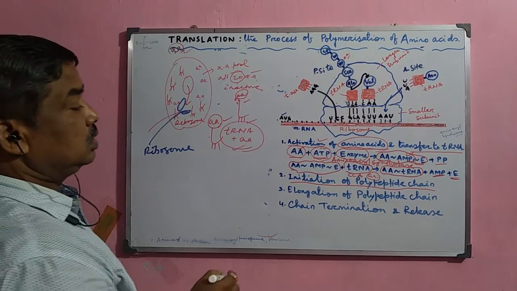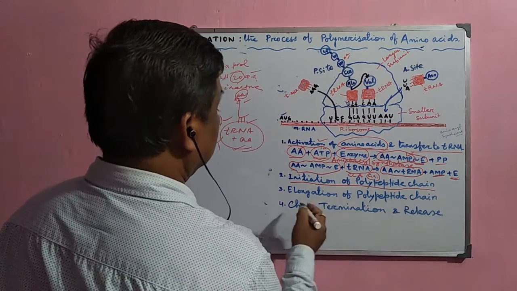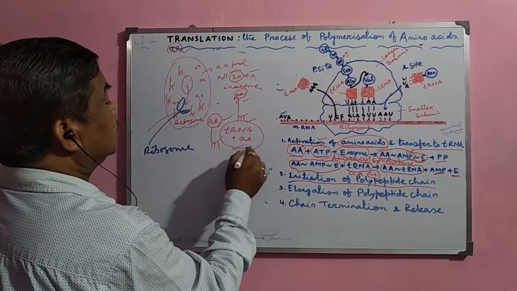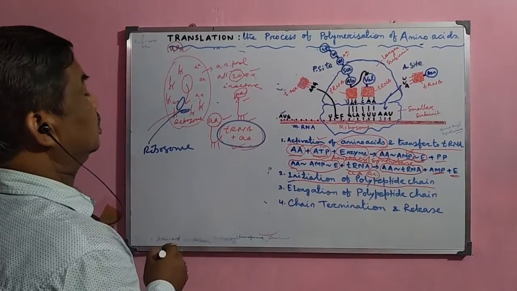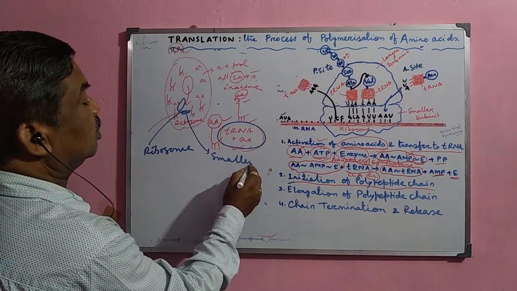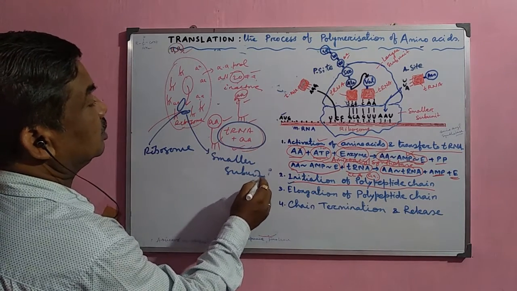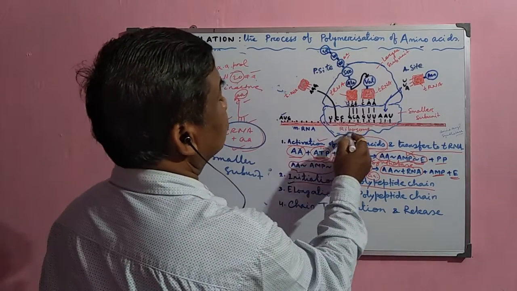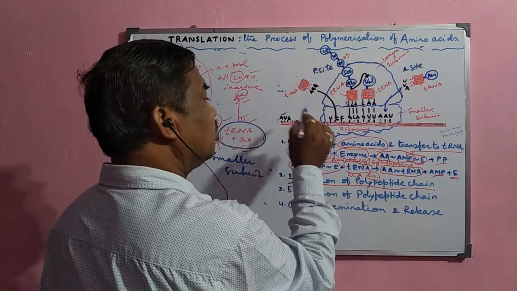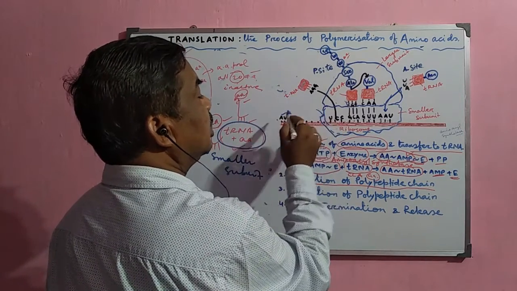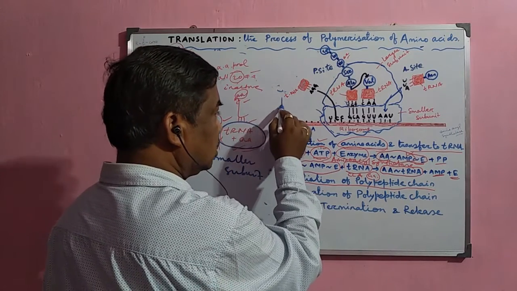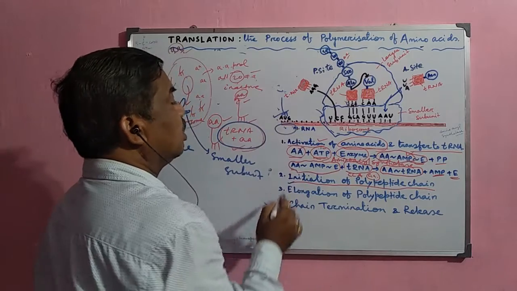The initiation of the polypeptide chain starts here in the cytoplasm when the tRNA-amino acid complex attaches to the smaller subunit first. This is the smaller subunit. First the amino acid-tRNA complex comes and binds with this smaller subunit, and this attaches with the first codon.